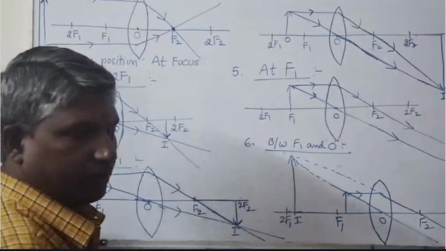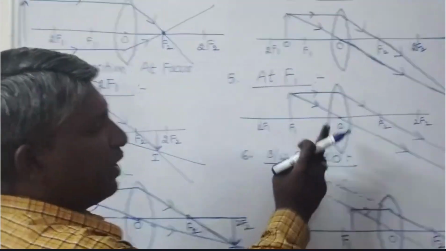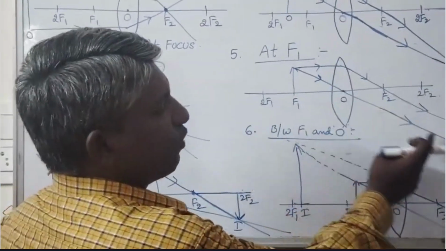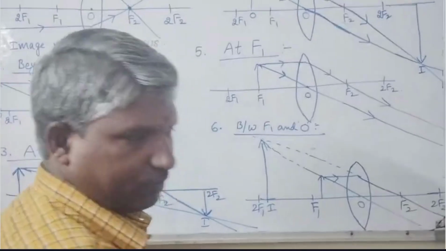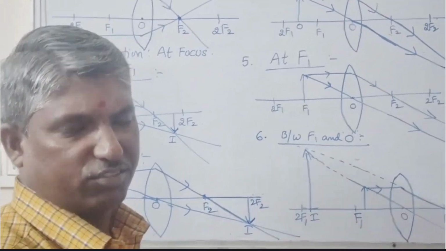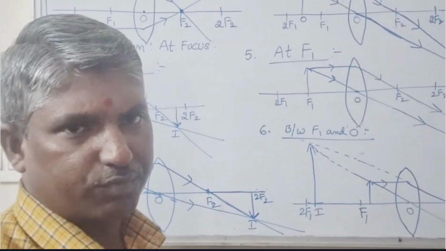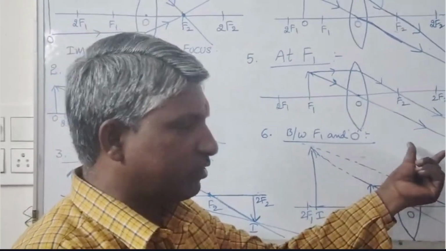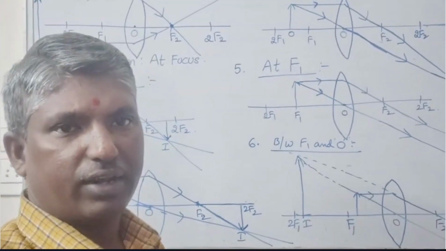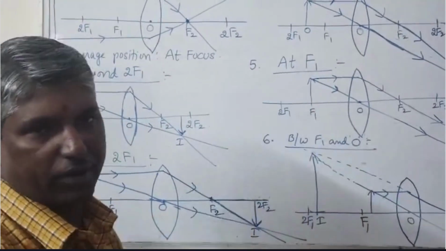Next situation. The object is placed at the focus point of the biconvex lens. Then its image is formed at infinity distance. We cannot capture that position, as the image forms at a very long distance. Therefore, we simply say infinity distance. In this situation also, the image formed is magnified, inverted and real. That is the focus point case.